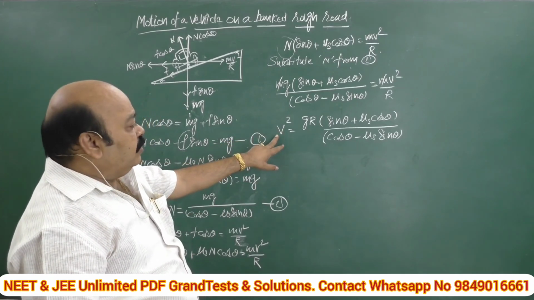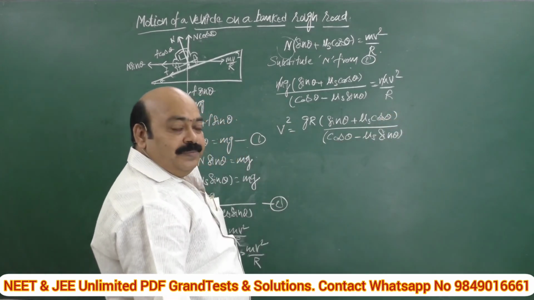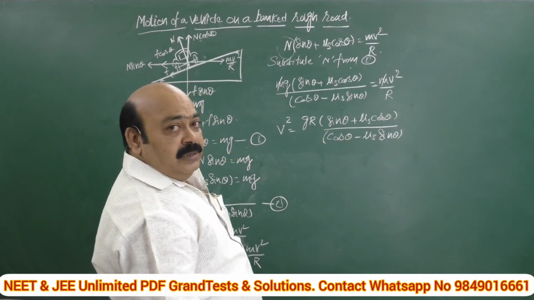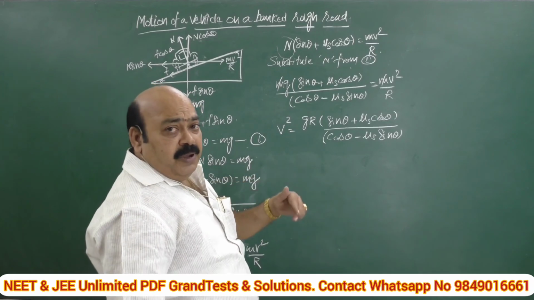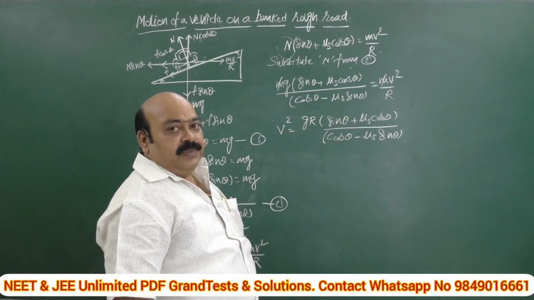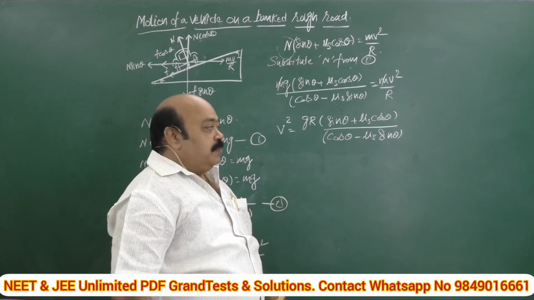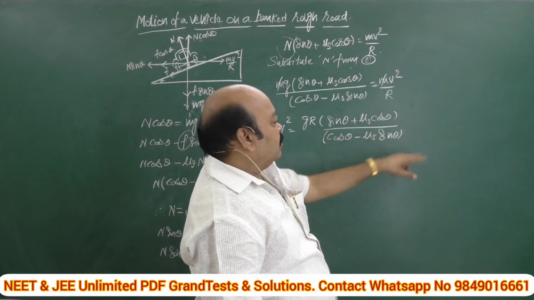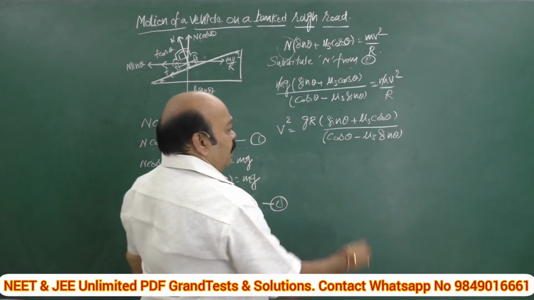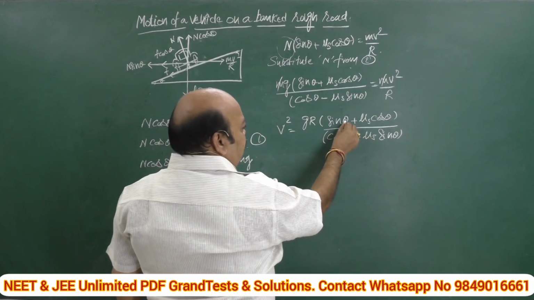If we want the V value, what we have to do? Simply take the square root of all these things. But I am going to apply a small technique. Divide and multiply this entire expression with cos theta, that means into 1 by cos theta and cos theta. What I am doing once again is dividing and multiplying with cos theta.